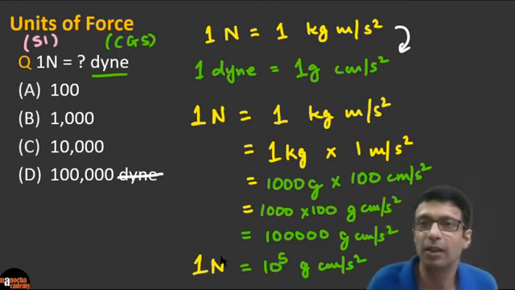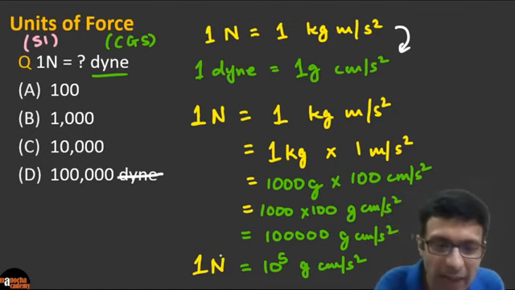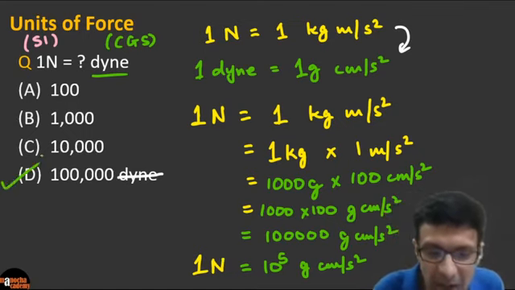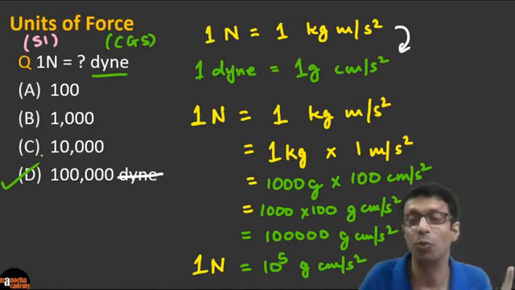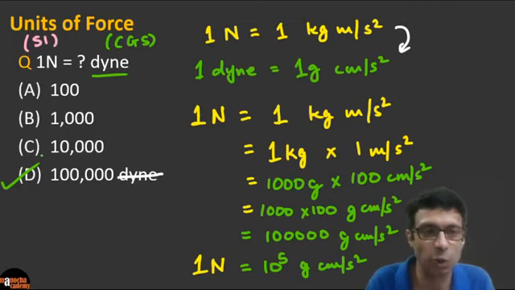So we converted the SI system, the kg to grams, the meter to centimeters. Excellent guys, a lot of you've got the right answer. The correct answer is 1 and 5 zeros. So you can remember 1 Newton is 1 lakh dyne or 100,000 dyne. Clear? And this is how you remember it. So if you ever forget it in the test, you can just do this 1 minute derivation and you can find it. It's very important to practice the unit conversions.